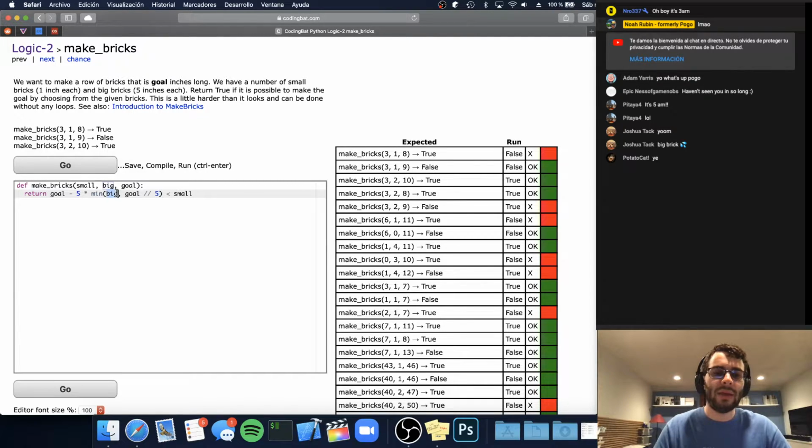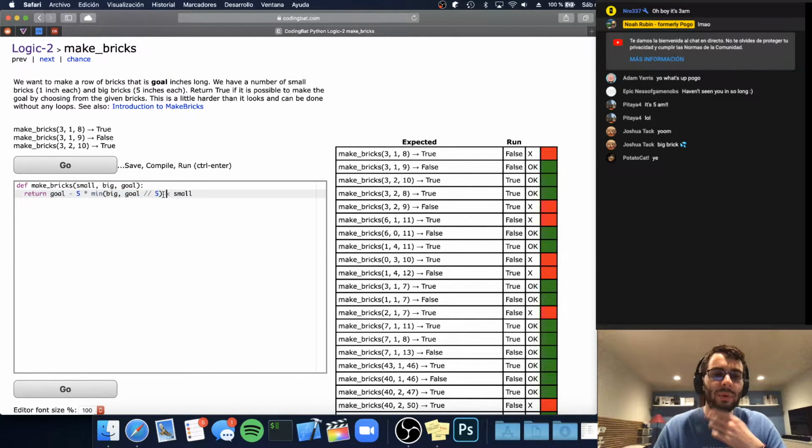And so the idea is that we can use as many of our big bricks as we can up to this point. But if we don't have quite enough big bricks, then we'd have to take into account the small bricks, right? And so this part, the min part that I've highlighted, will tell us the number of big bricks that we're using. We multiply that by 5 because each brick is 5 inches, and then we subtract it from goal. So basically what this highlighted part will tell us is the number of small bricks that we would need.